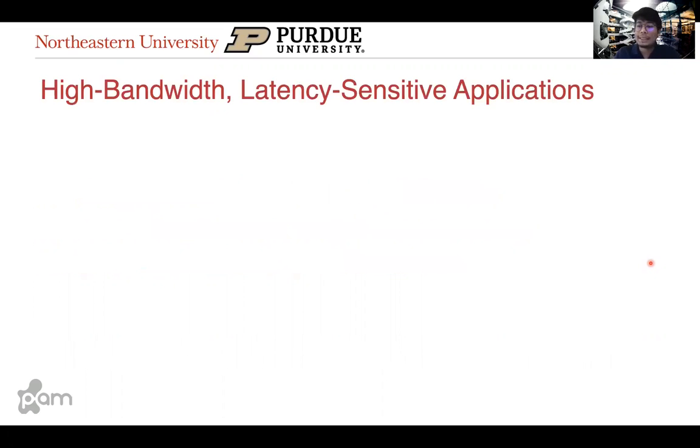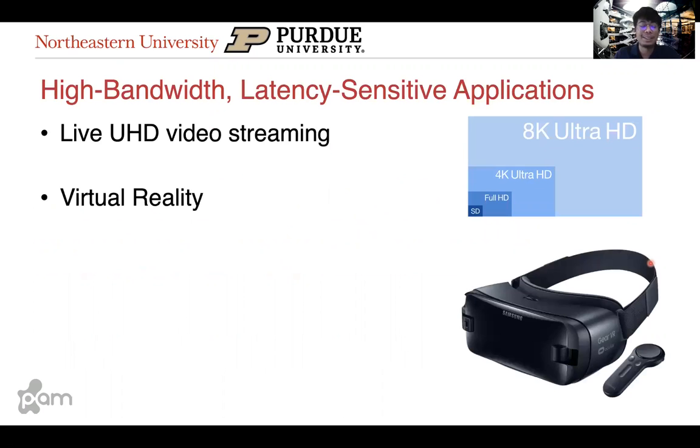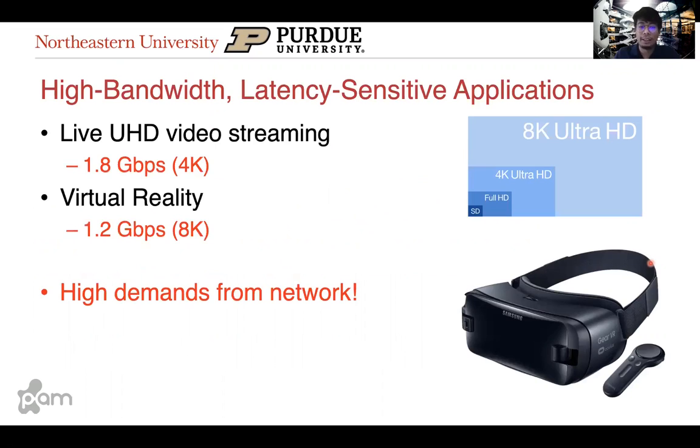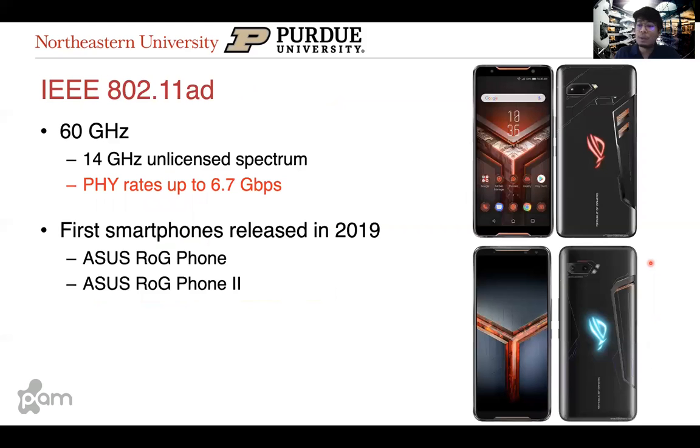High bandwidth latency sensitive applications like live 4K video streaming and virtual reality place extremely high demands on their underlying networks. And since we're talking about mobile devices here, these demands need to be met wirelessly. IEEE 802.11ad, the standard that governs the use of the 14 gigahertz of unlicensed spectrum around the 60 gigahertz frequency, promises data rates of up to 6.7 Gbps, making it one of the prime candidates to enable those applications wirelessly. The first smartphones with these technologies were released in 2019.